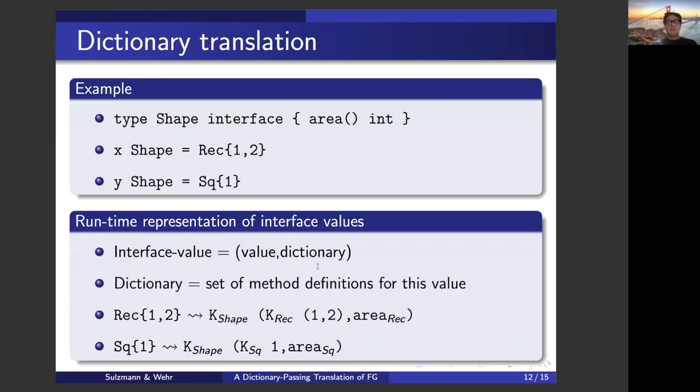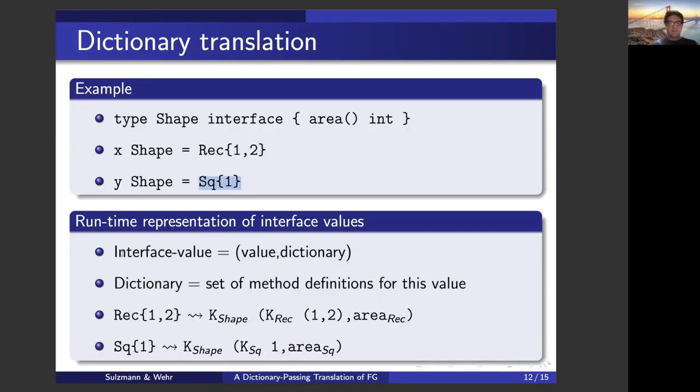So here again, a brief summary of our running example. We have here the shape interface, and we do know rectangle and square, they both implement the shape interface. That's why we know, for instance, that particular rectangle value and that particular square value also are interface values. And the idea of the dictionary translation applied to Go is now that these interface values consist of a pair, the actual value and the dictionary that holds the corresponding method definitions that match this value.